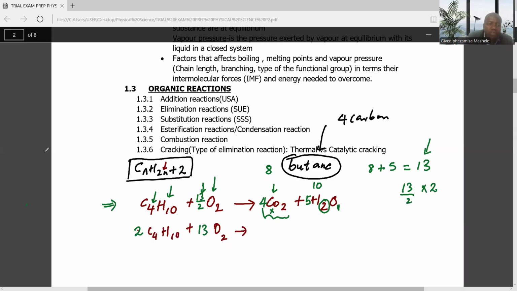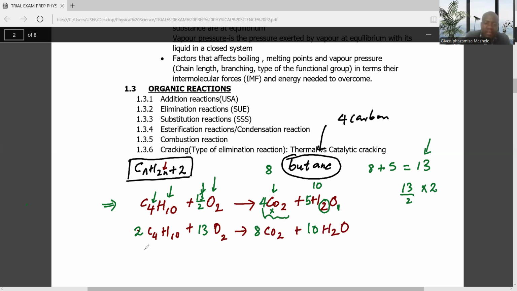Then here we multiply by 2, it will give us 8 atoms, so 8CO2, plus, we multiply by 2, this becomes 10H2O. Now let's confirm. You see that the 13 and the 13 match, so the equation is balanced.